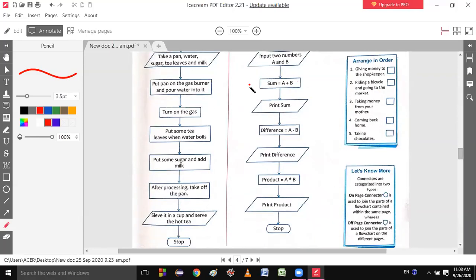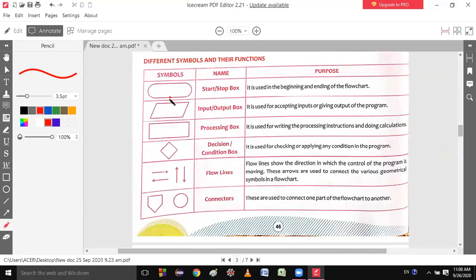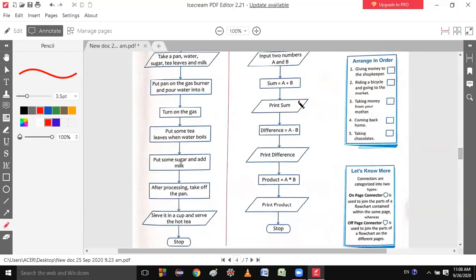Next, your work is completed. Then what happened? You need output. So this is the output box. You know this is the input output box. Just see here. This is the input output box. Is it clear? Yes, sir. So that means you will also use this for output. So what will you write in output? Print sum. Because you are adding a plus b and you are storing this addition into sum.